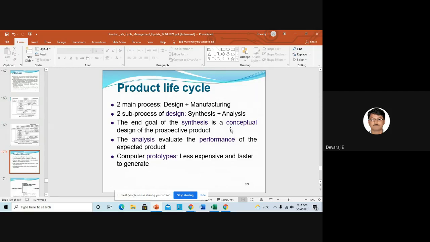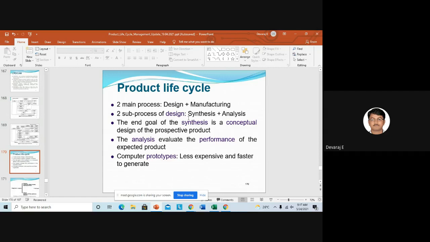See, this product life cycle is with respect to your virtual, that indicates your virtual manufacturing system. How you can decide the life cycle of the product by using the software, that is CAD and CAM. So you can see the three main processes are design and manufacturing, right, students?